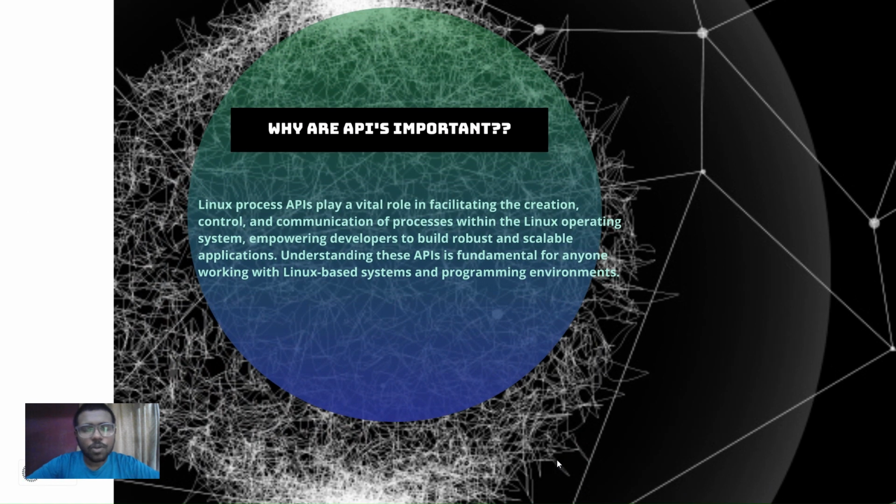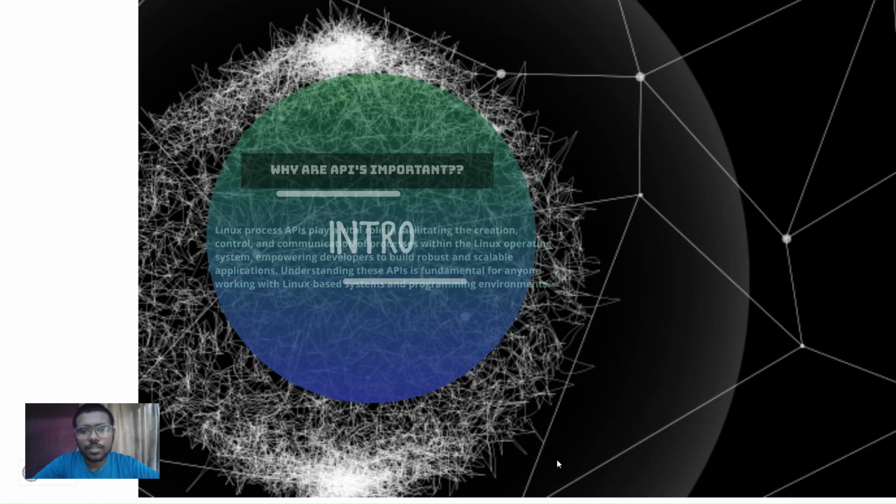Now let's see why process APIs are important. Linux process APIs play a vital role in facilitating the creation, control, and communication of processes within the Linux operating system, empowering developers to build robust and scalable applications. Understanding these APIs is fundamental for anyone working with Linux-based systems and programming environments.